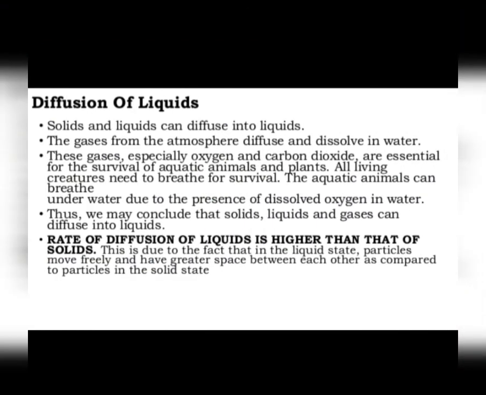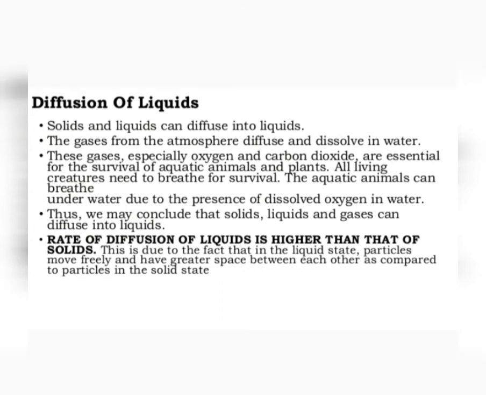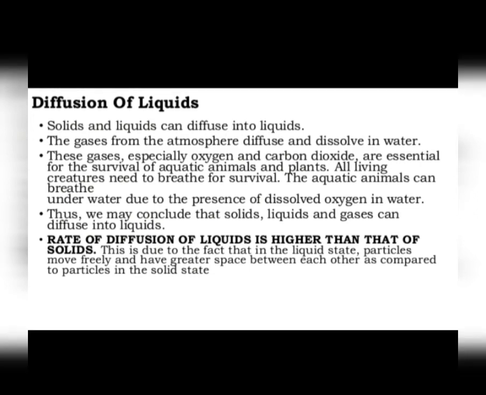See, diffusion in liquids is slower than that in gases. Why? Because the particles in liquids move slowly as compared to the particles in gases. We have examples of diffusion in liquids, like we had discussed in previous slides, like if a crystal of potassium permanganate is placed at the bottom of water in a beaker, then the purple color of potassium permanganate spreads into the whole water slowly. So the spreading of purple color of potassium permanganate into water on its own is due to the diffusion of potassium permanganate particles into water, right?